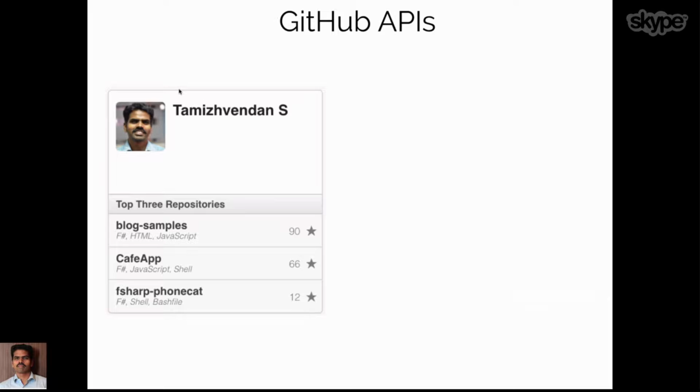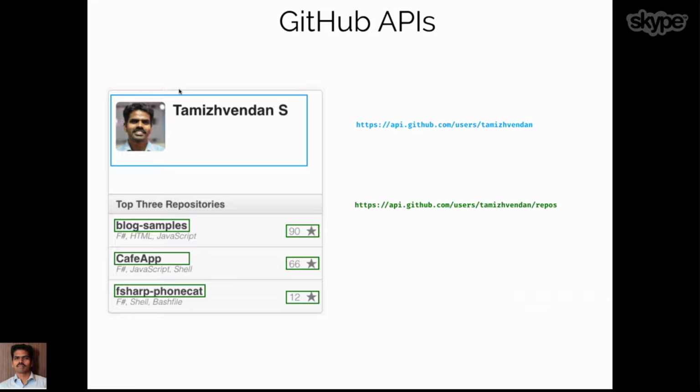In order to fetch this information, GitHub offers 3 different APIs. To fetch the user information, there is an API called user/username on api.github.com, which gives us the user profile information. If you want to fetch the repositories, we can call the repos API, and that will give us all the repositories of the user. For the sake of simplicity, I'm not going to talk about pagination here. I'm just considering that it gives you the initial set of repositories of the user.